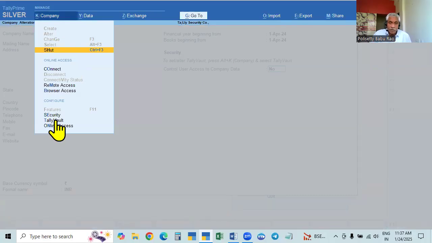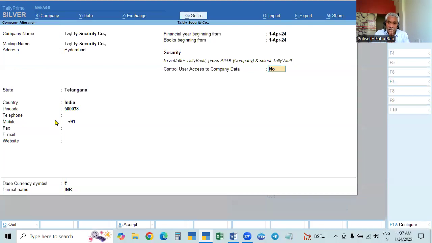In that option we can create or set up the Tally Vault password for an existing company, and once it is created, change or remove, everything can be done there. We set up this only in the case of a new company, and we cannot do any other work here.